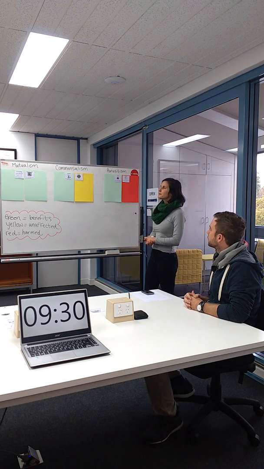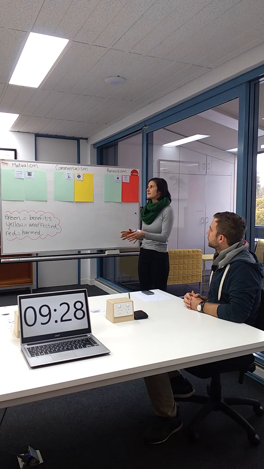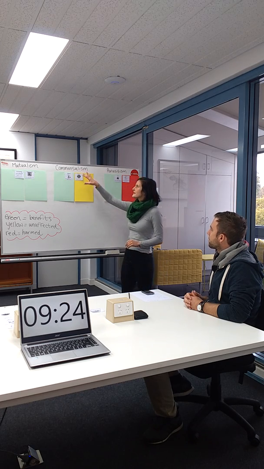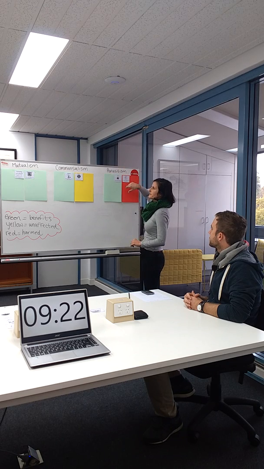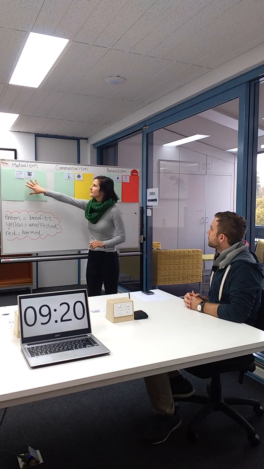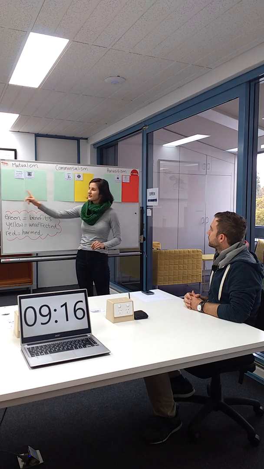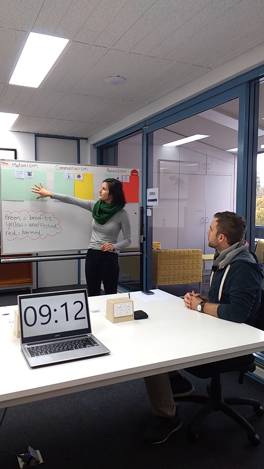That's right. So today we're looking at the relationship between living things, and we have three of them. Okay? We've got mutualism, commensalism, and parasitism. Okay? Now mutualism, it's when both living things benefit. So you'll see that we've got two green papers here. Green means benefit. They both benefit.